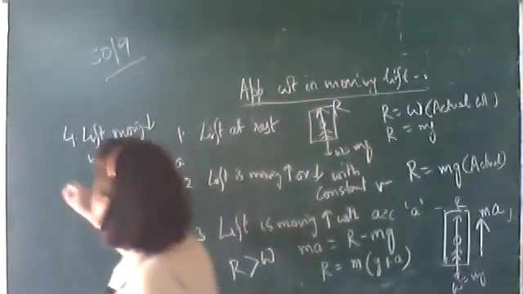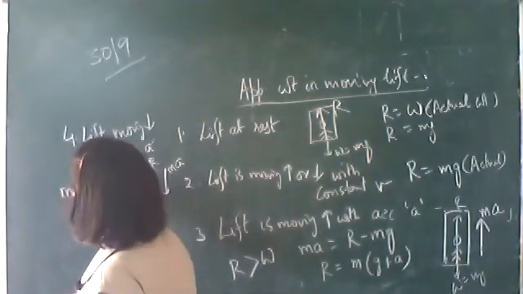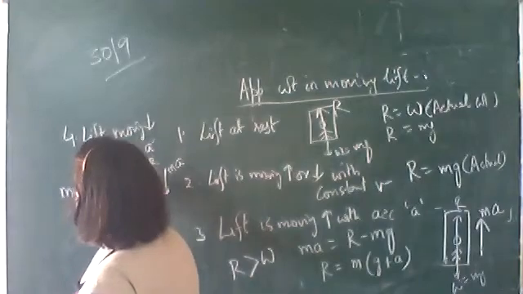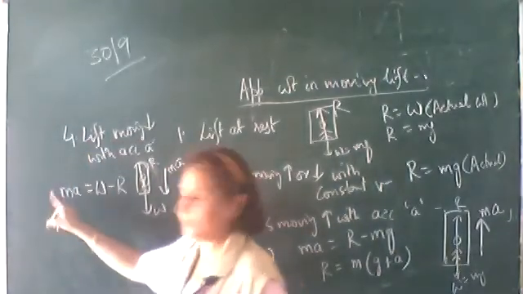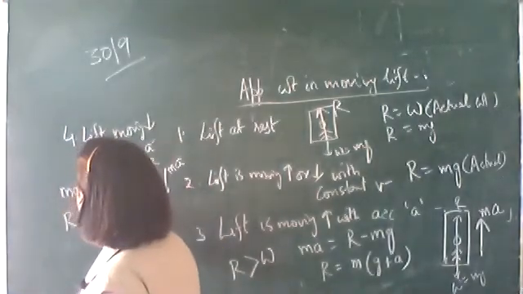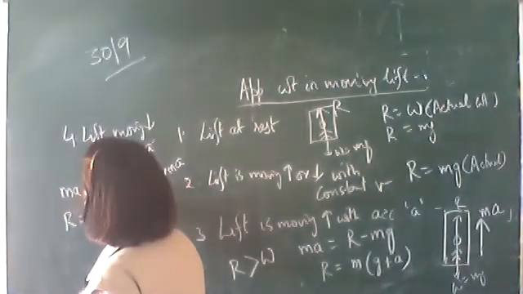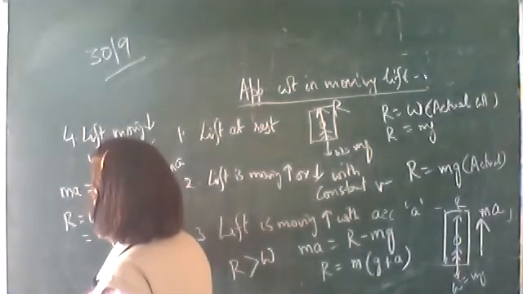So here in this case, the total force M into A is equal to W minus R. Okay, that is, bring this R over here. R is equal to W minus MA. And what is this W? Mg.